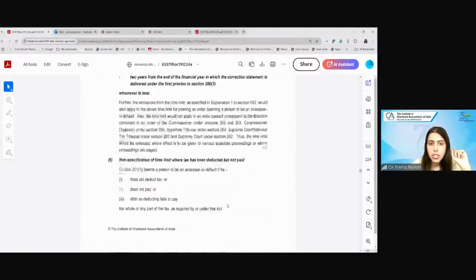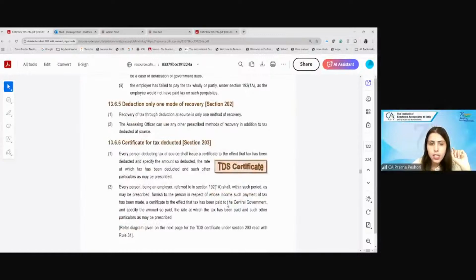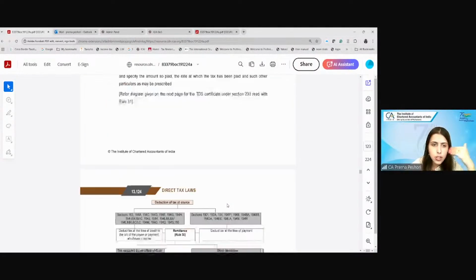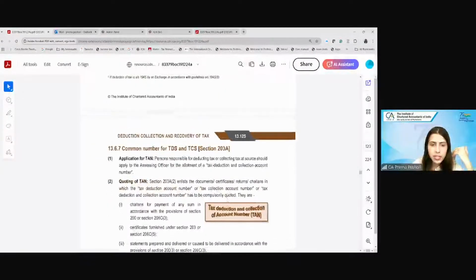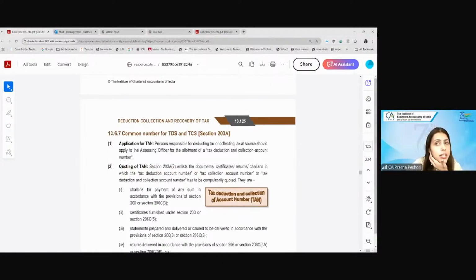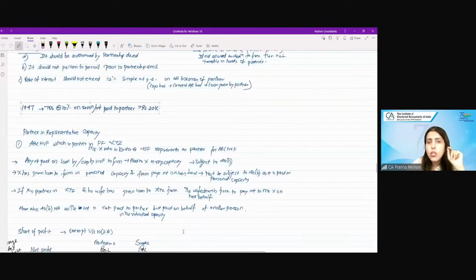Then, they have to give the certificate of the TDS to the payee. I think that's it. And I already explained that there has to be a TAN number which is to be obtained. Now, one more last point with respect to this is that in case the payee does not have a PAN, then in that particular case, section 206AA will be applicable.